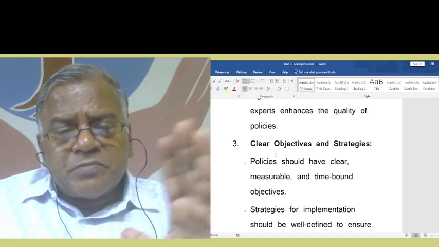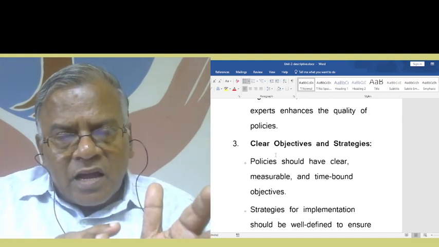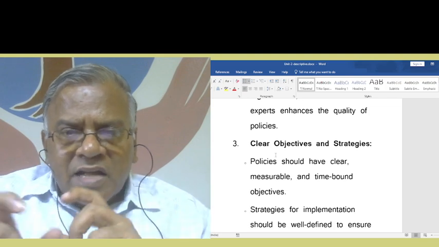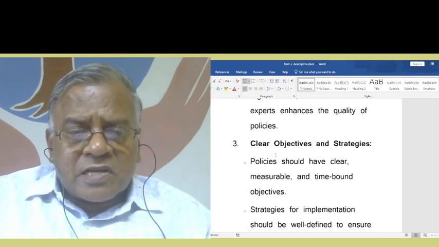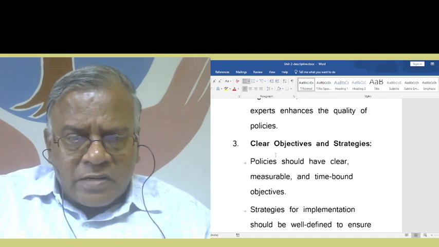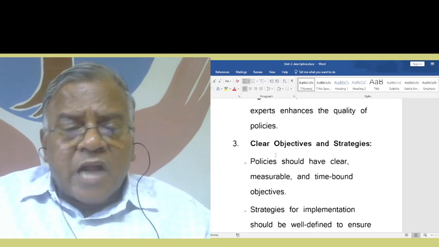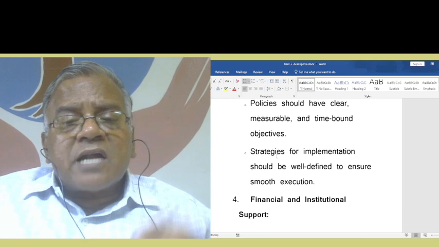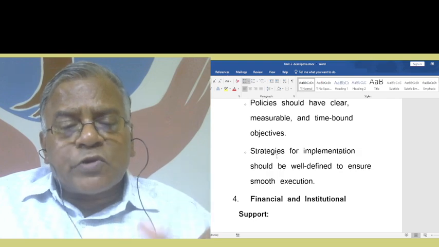Third point, clear objectives and strategy. This is how we link policy and the realization of the educational goal. This is how we link clear objectives and strategies in order to attain our goals, right? So, policies should have clear, measurable, and time-bound objectives. Strategies for implementation should be well defined to ensure smooth execution.